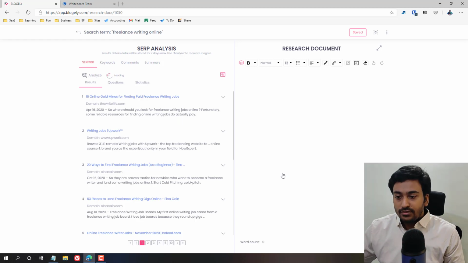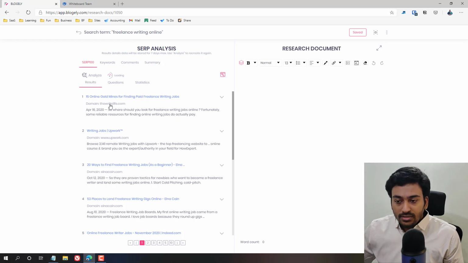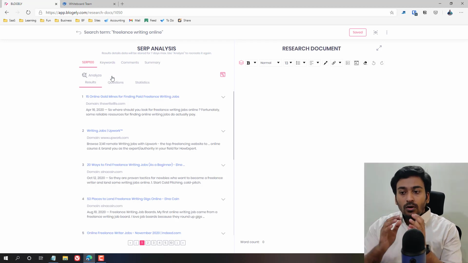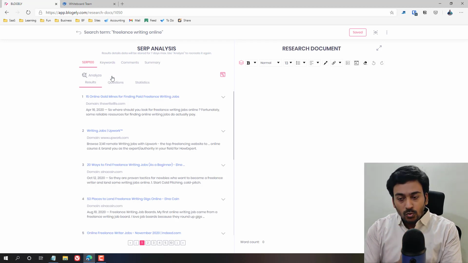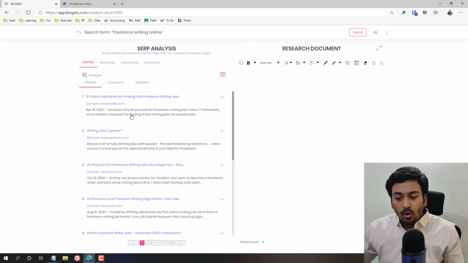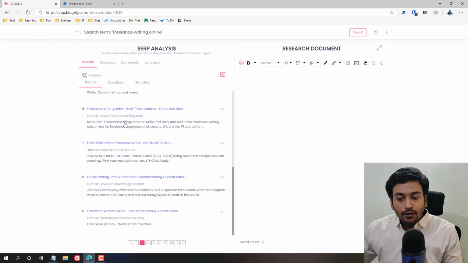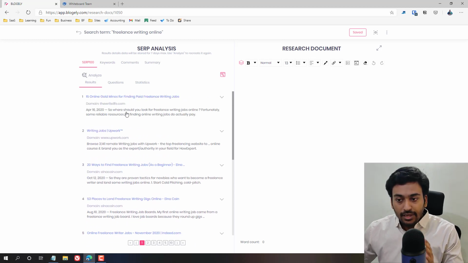Let me show you. For example, you can see it has already started to scrape all the different SERP data, and we can see the pages now, and it's showing you it's loading. How Blockly is designed to work is, it will scrape all the 100, but it will take data page by page. Let me explain it to you.